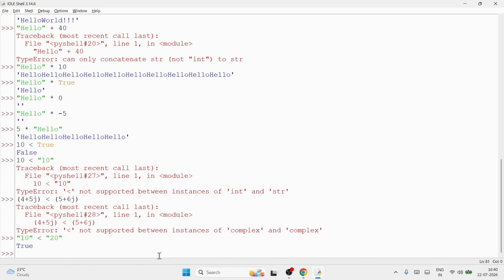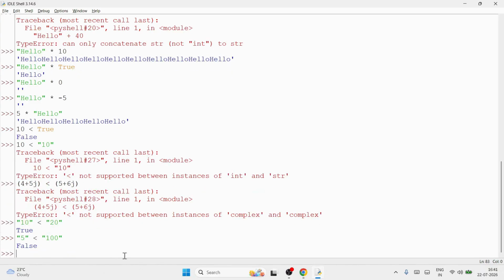But suppose if I give you like this, I'm giving 5 less than 100, both as strings. Now both are string, so it is allowed. Now we think as if 5 is less than 100, it should give true. But no, it is lexicographical comparison. So it will compare letter 5 with letter 1. Whose Unicode it will take? 5 and 1. And 5's Unicode is more than 1's Unicode, it will give you false.